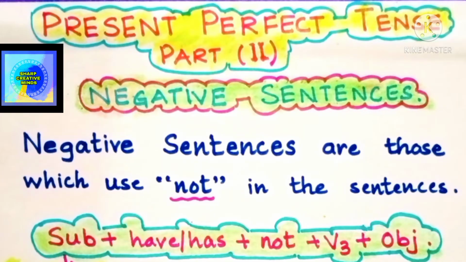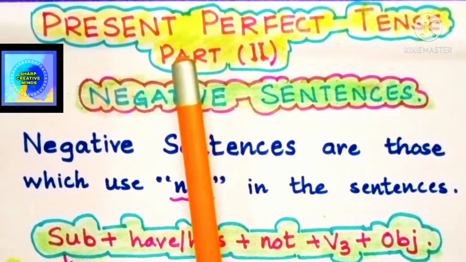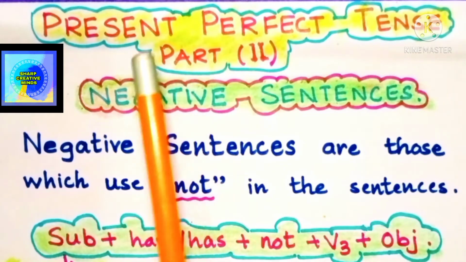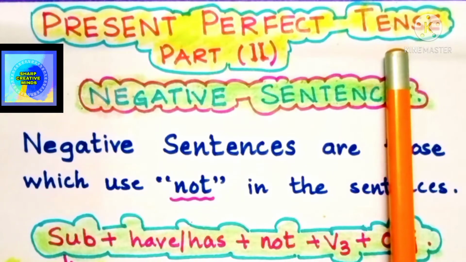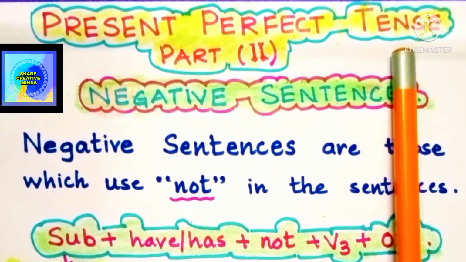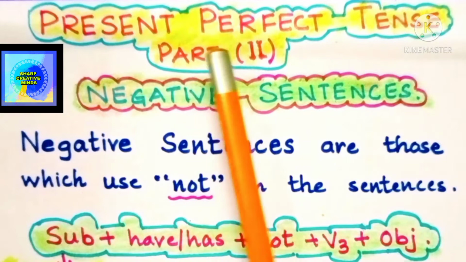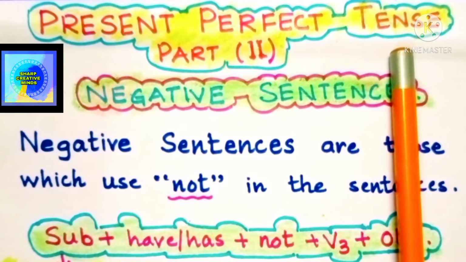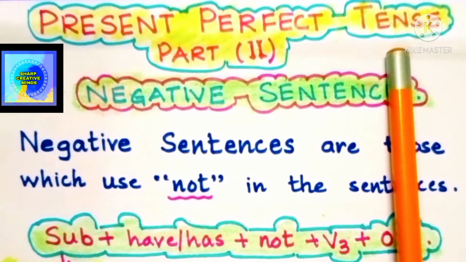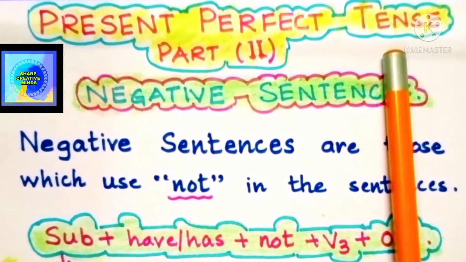So my dear friends, in this session we are going to see the second part of the present perfect tense. Those who have not seen the first part, I suggest you go through the first part, present perfect tense, wherein the description of present perfect tense is given and the various conversational examples on how to speak using present perfect tense can be seen.